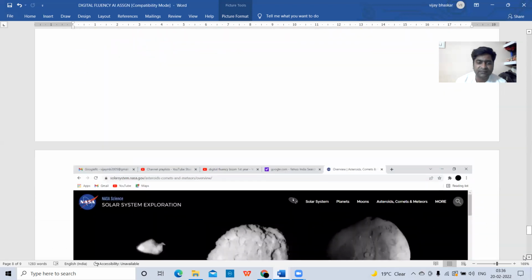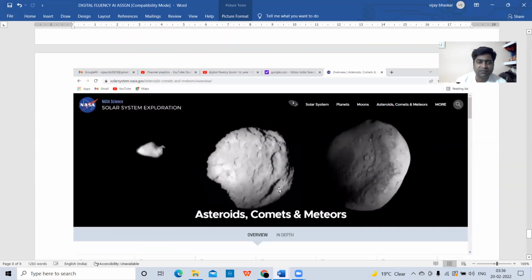Another snapshot is of the solar system. This is outside space. Outside in space, some asteroids may be present. Asteroids are small rock-like structures, smaller than planets. They will be outside or inside the solar system, and in between planets they keep on moving.